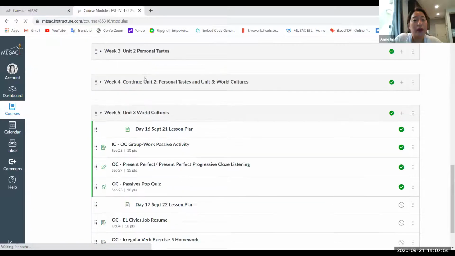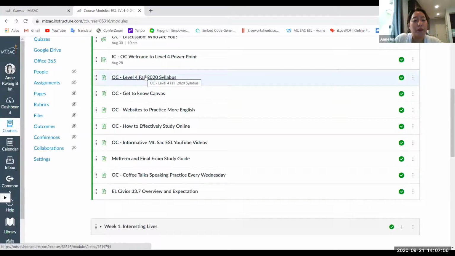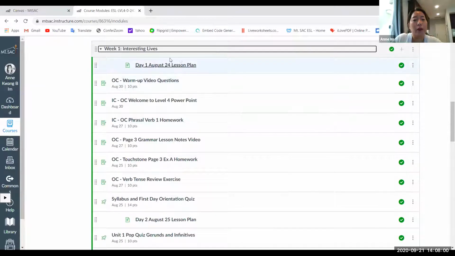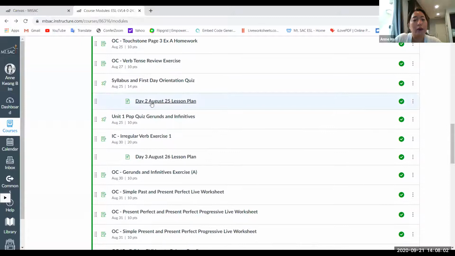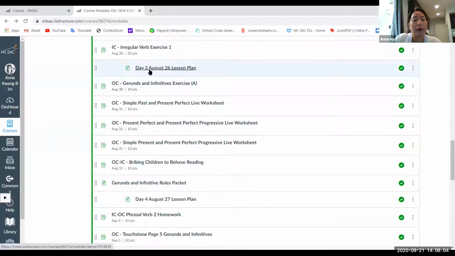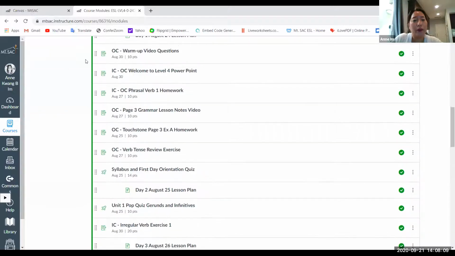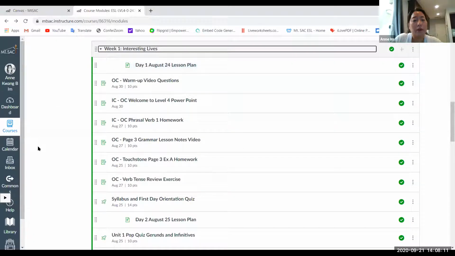So here's, let's go to week 1. Here's day 1. Here's day 2 lesson plan. Here's day 3, day 4. Now between lessons, like for example, day 1 and day 2, everything here in the middle, these are either assignments or quiz or test. Sometimes I have pages.